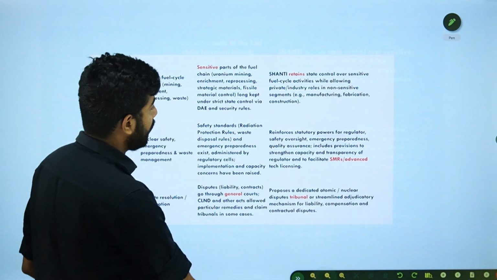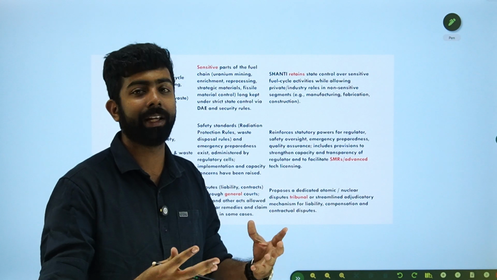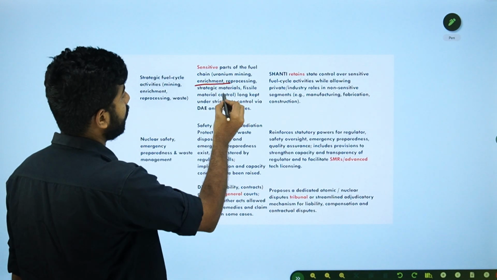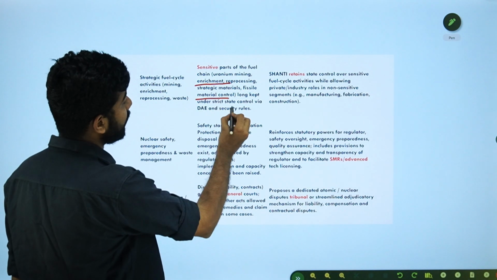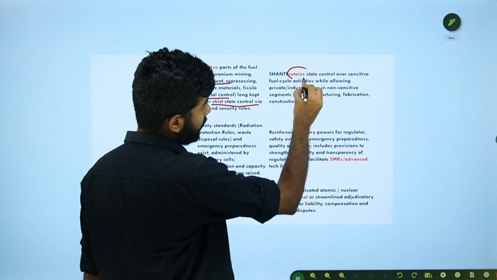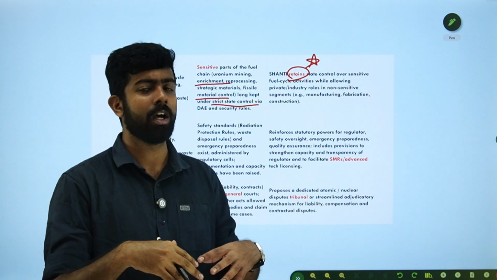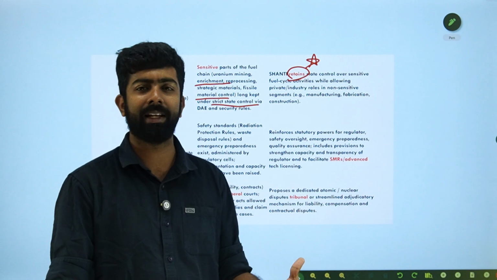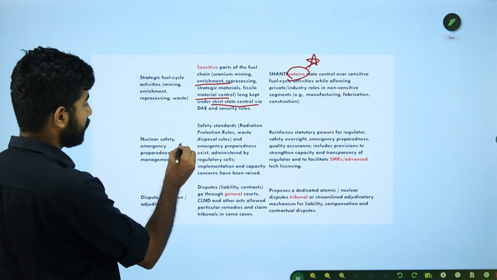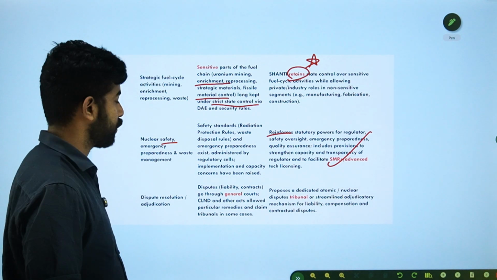Then the strategic fuel cycle. This is another important point. The strategic fuel cycle regarding security, waste management, enrichment, material control, these are all under state control. That is being retained. That is to ensure that the Fukushima, Chernobyl or Three Mile Island disasters do not repeat. So safety has been reinforced and enforced.